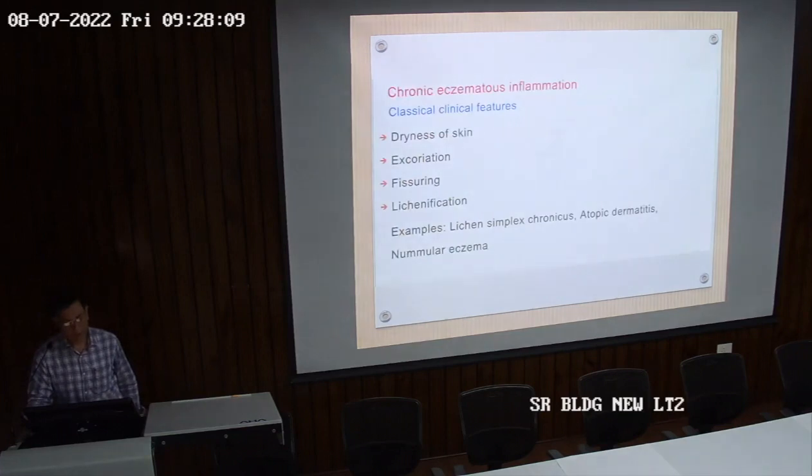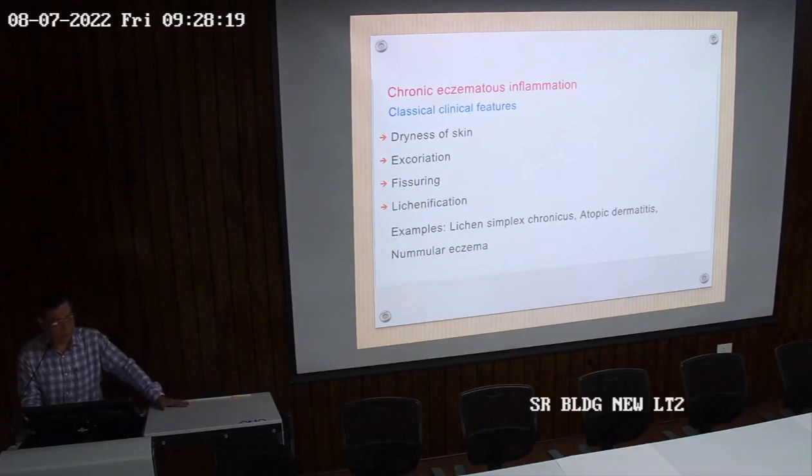Then the third one is chronic eczematous inflammation. Chronic means it's very long, and the features are that the skin becomes dry and excoriated, and fissuring is there because of the dryness. Finally, the classical term that denotes chronic eczema is lichenification. Examples are lichen simplex chronicus, atopic dermatitis, and pompholyx eczema. So these are the examples of chronic eczema.